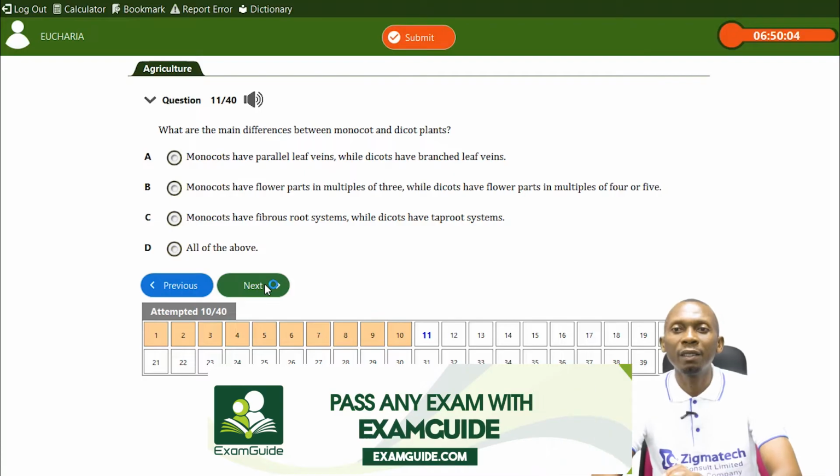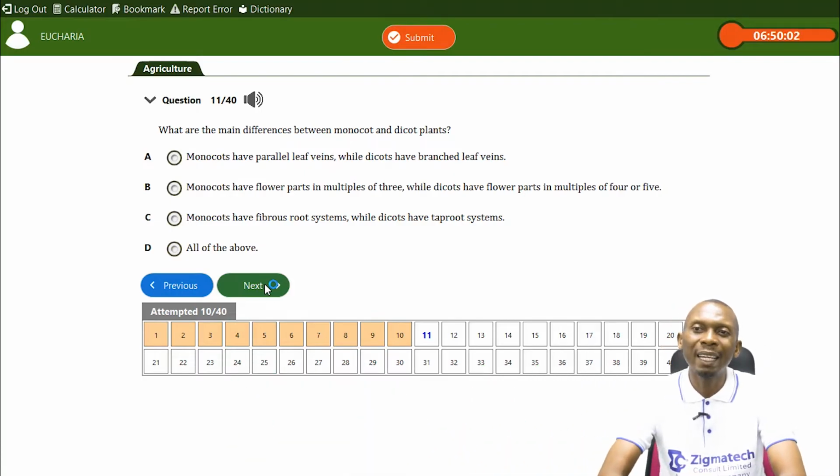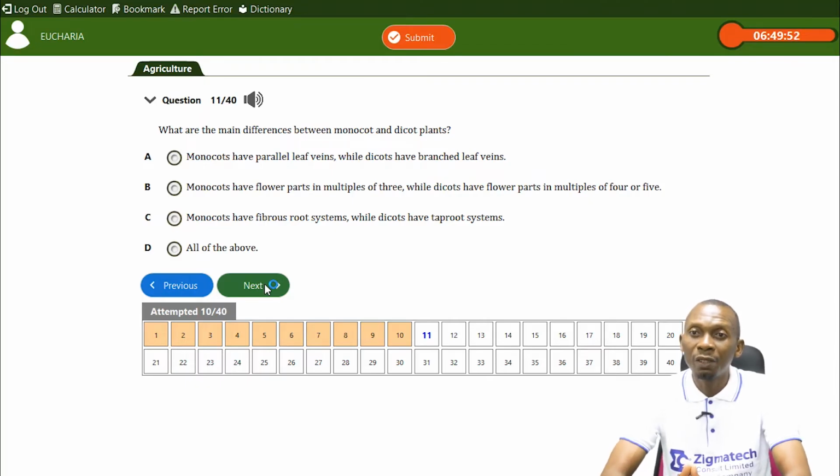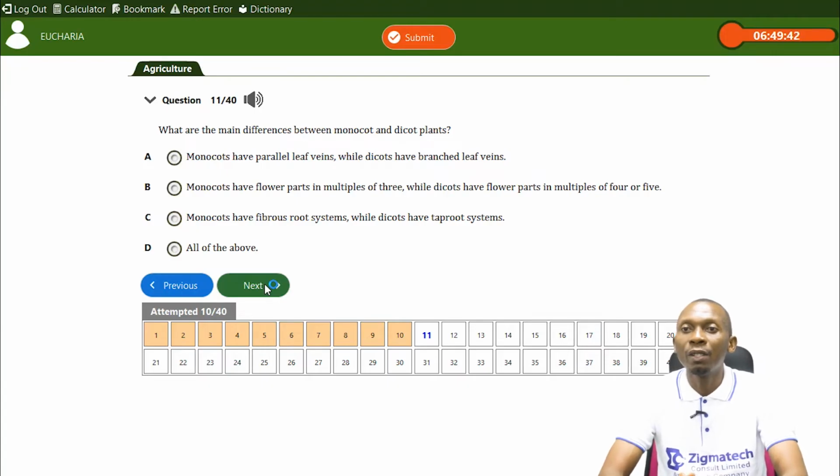What are the main differences between monocot and dicot plants? That's monocotyledonous plants and dicotyledonous plants. Now, you need to have a general knowledge about the features of monocotyledonous plants and dicotyledonous plants. Monocot has to do with one seed leaf, and dicot has to do with having two seed leaves.